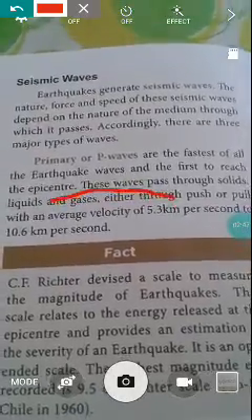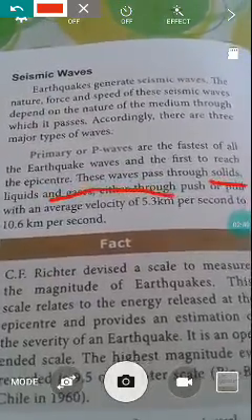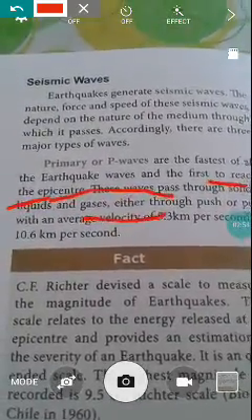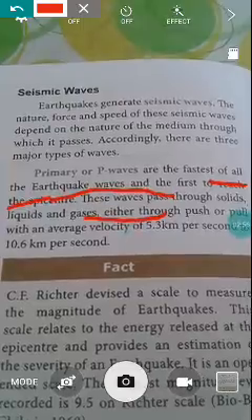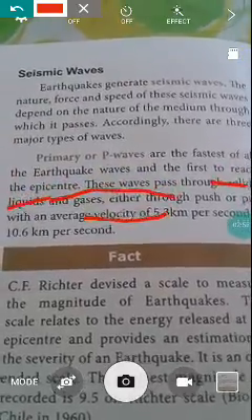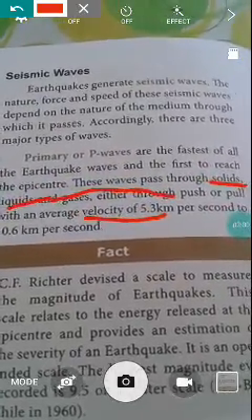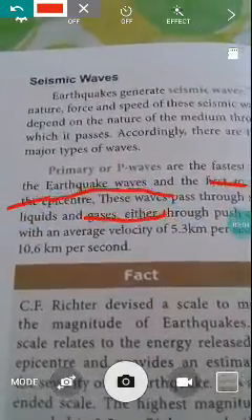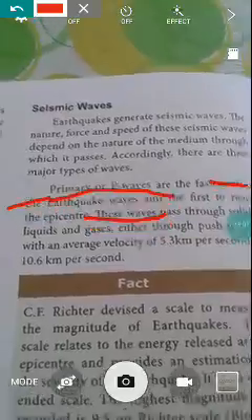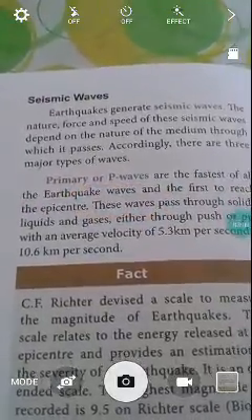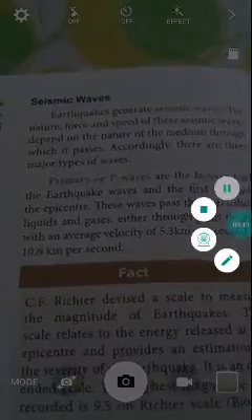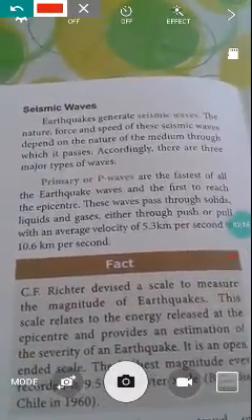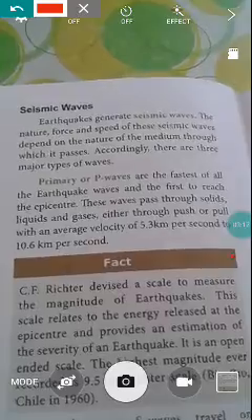These waves pass through solid, liquid and gas, either through push or pull. So what is the character of this primary wave? Either way, all objects can be pushed or pulled. The average velocity of the wave is 5.3 km per second.